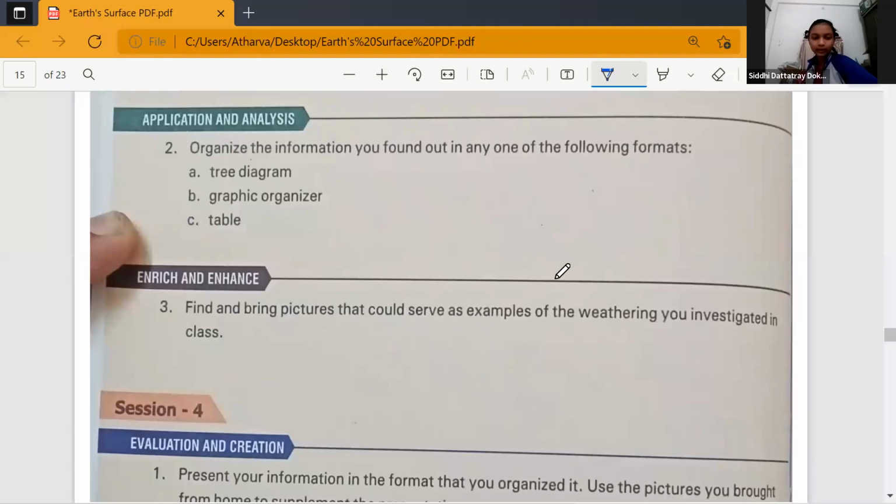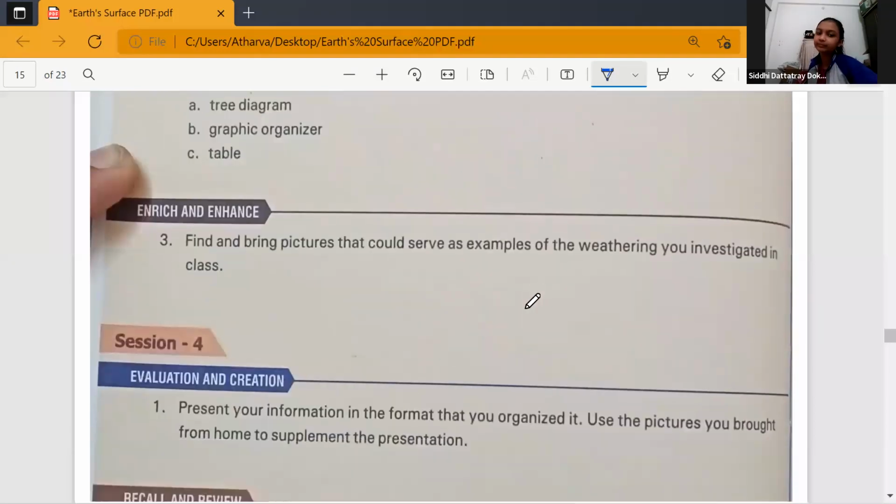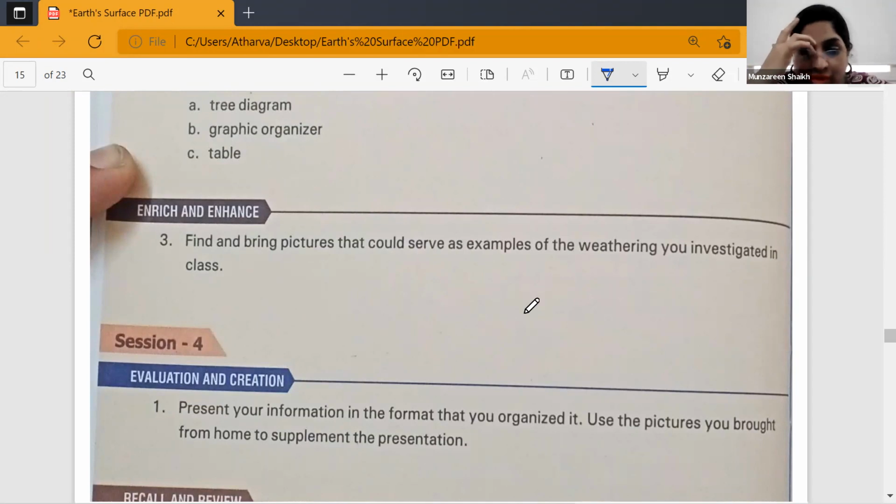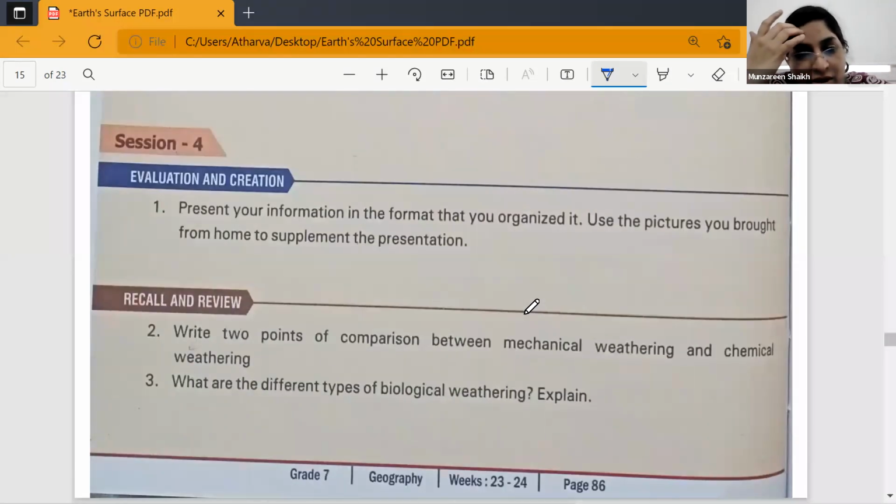Clear? Okay. Next is find and bring pictures that could serve as examples of weathering you investigated in class. You can skip this question, because this needs physical work. Next is present your information in the format that you organized it, using the pictures. You can skip this as well.